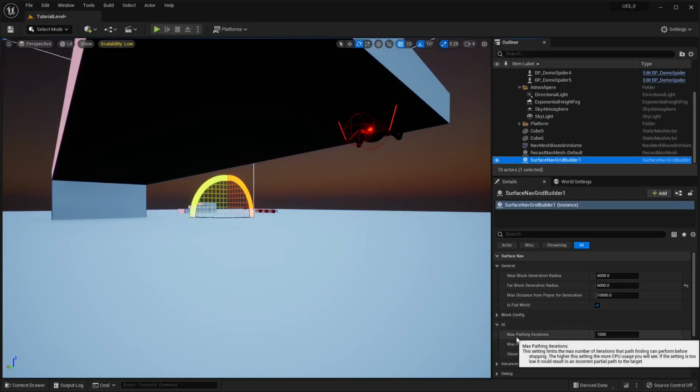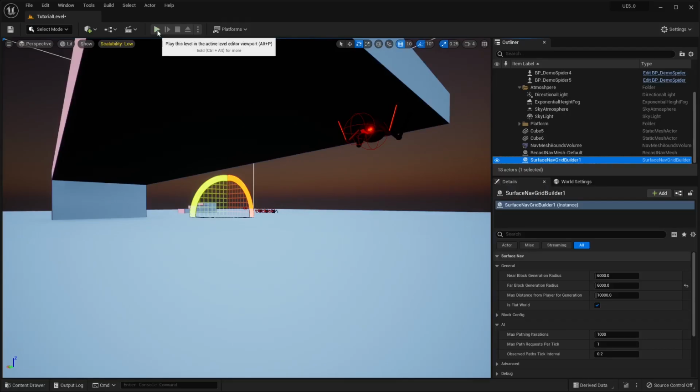And right now I have the max pathing iterations set to 1,000. I know for sure this isn't going to be enough because it's having to go pretty far away from me to find the wall to come down. It's trying every other possibility before it gets down there. So if we run this,